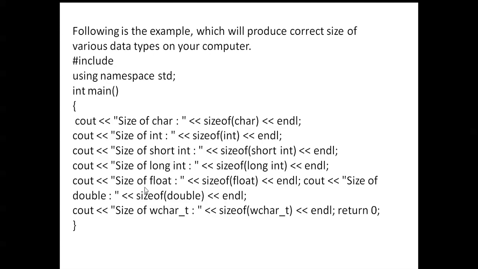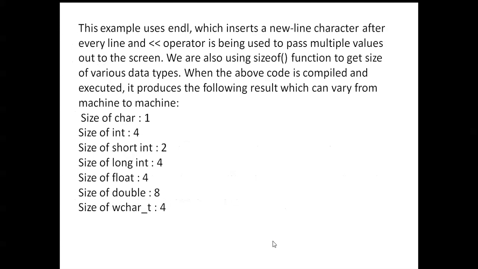Here you can see short int is 2 bytes, long int is 4 bytes, and int also 4 bytes. Character is 1 byte. Next, float, and those values are displayed. Next, size of double, and the size of double is also printed here. Next, wide character, and the wide character size is also printed here. This example uses endl, which inserts a new line character after every line, and the less than operator is being used to pass multiple values out to the screen.